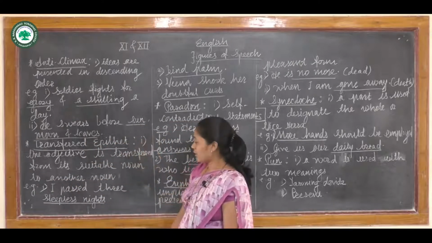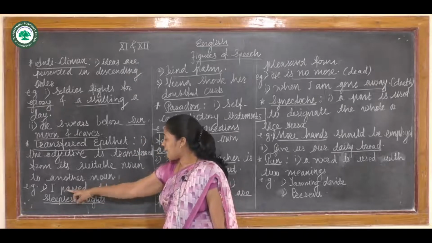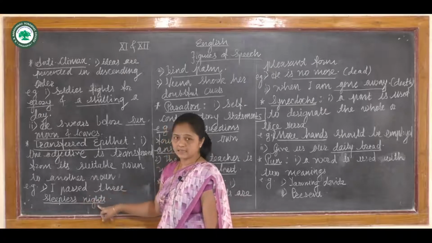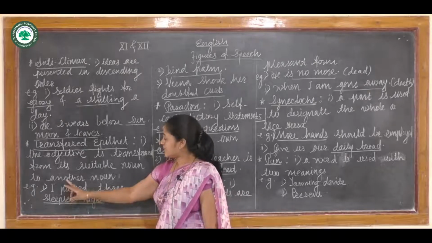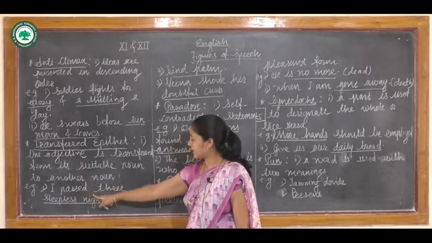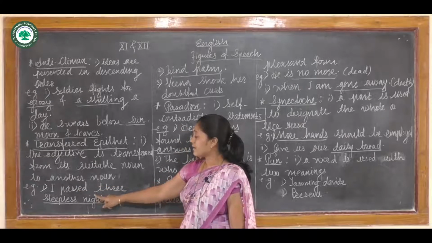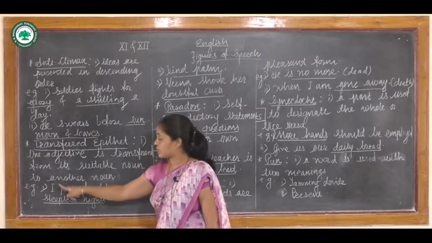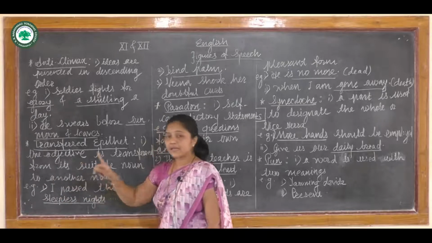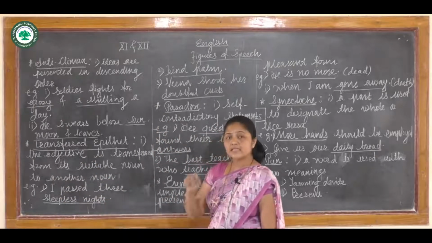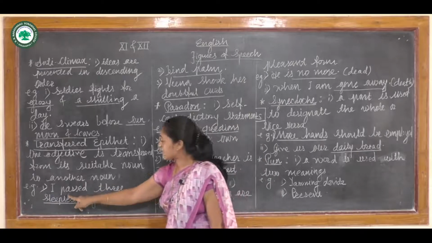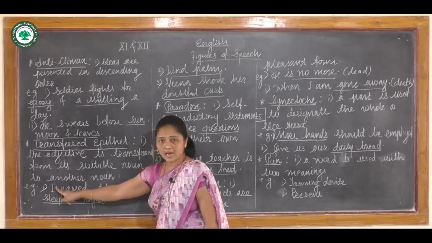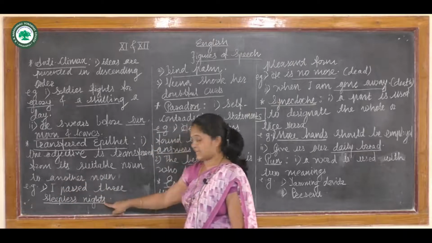Now take an example of it: I passed three sleepless nights. In this sentence the nouns are nights as well as I. These two nouns are in this sentence. But actually sleepless is for a person. Sleepless definitely belongs to I, but it is given to nights.